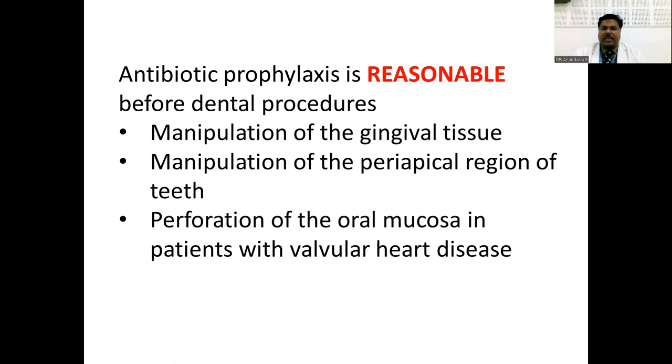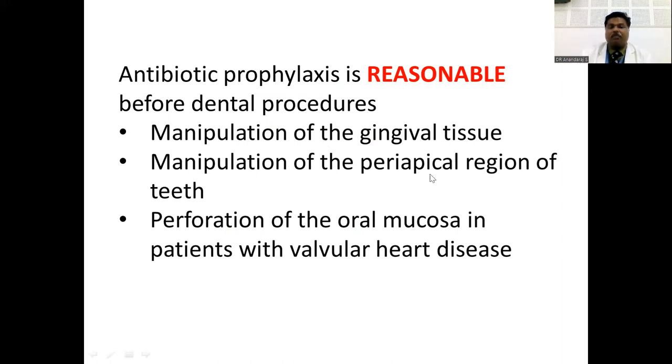Antibiotic prophylaxis is reasonable. Again, that word, please make a note of this one. It is reasonable before a dental procedure involving manipulation of the gingival tissues. For example, if you're doing a periodontal ligament injection, placing a band, or placing a retraction cord, or anything in the gingival tissue, or if there is bleeding from the gingival tissue, you need to give antibiotic prophylaxis. In other cases, you don't need to give antibiotic prophylaxis. Suppose you're doing a class 1 restoration: if there is any bleeding from the gingival tissue, it is reasonable to give antibiotic prophylaxis.